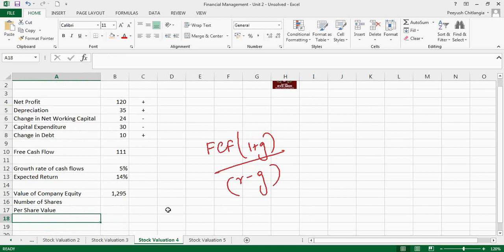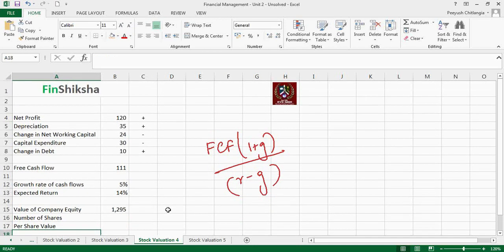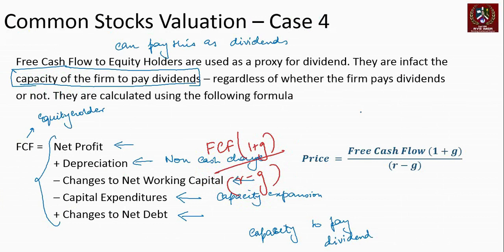So that's broadly how you would calculate this kind of a calculation in terms of usage of free cash flows to the company, right? That's the calculation on free cash flow. Now we move one step further.